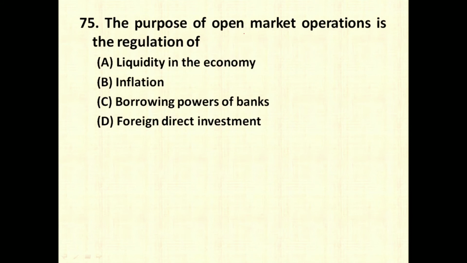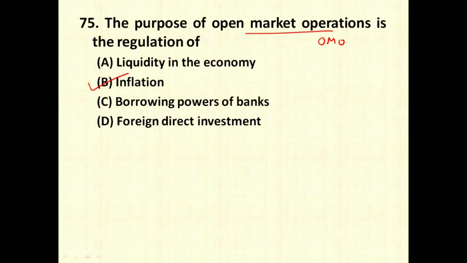The purpose of open market operations, that is OMO, is regulation of liquidity in the economy, inflation, borrowing powers of bank, foreign direct investment. So right answer is option number B, inflation. RBI usually buys or sells in open market operations in order to control the inflation through control of money supply in the market.